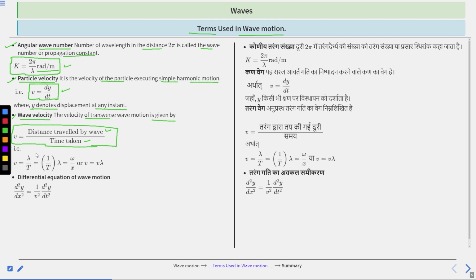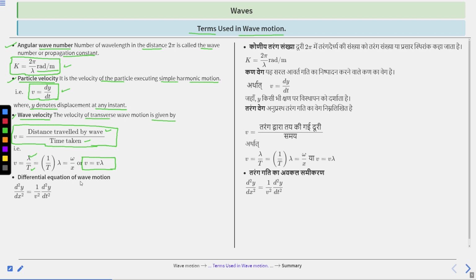So the distance traveled by the wave is lambda, and the time is T. So 1 by T multiplied by lambda, so omega by k, or we can say v equals f lambda. This one: v is equal to nu lambda.